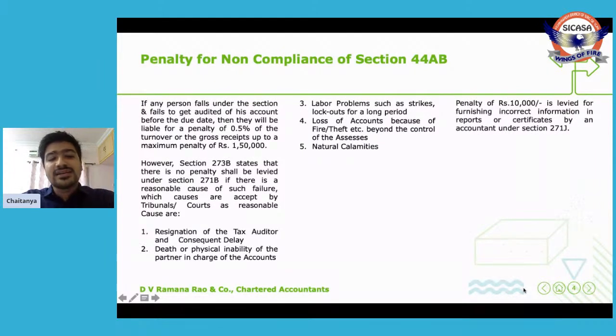However, there are certain exceptions to this. Under Section 273B, if there is a reasonable cause for delay, penalty will not be levied. Over the period, courts have decided that resignation of tax auditor and consequent delay, death or physical inability of the partner in charge of accounts, labor problems such as strikes, lockdowns, etc., loss of accounts because of fire, theft, etc., and natural calamities have been considered as a reasonable cause.